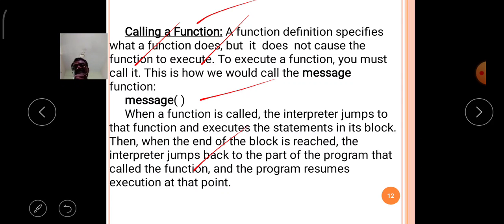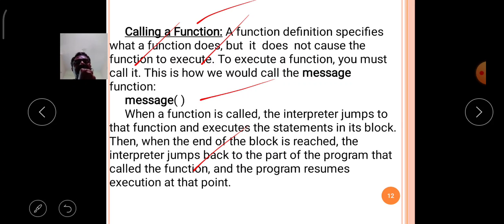After completion of the function execution, it jumps back automatically to the calling position, and the program resumes execution at that point. Where it left the program, it comes back to the same place.